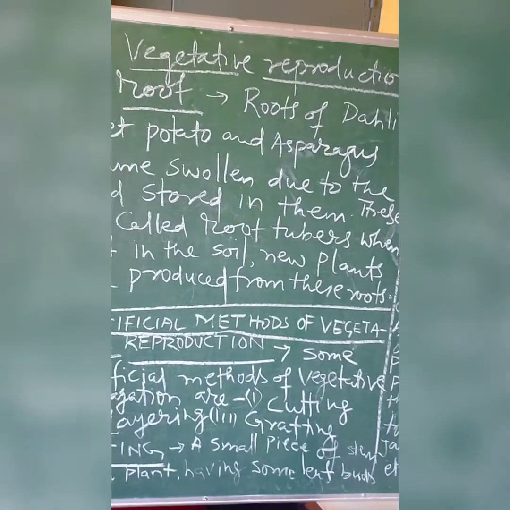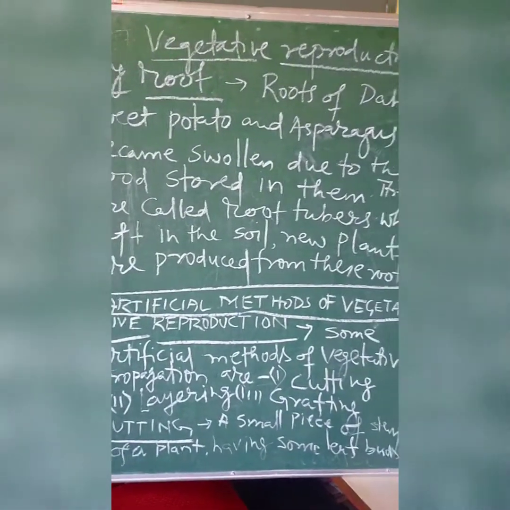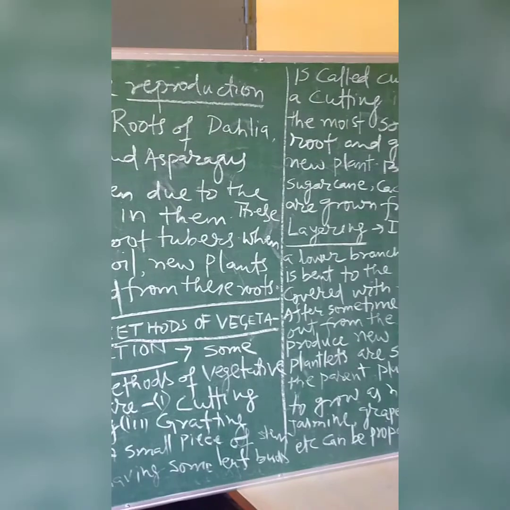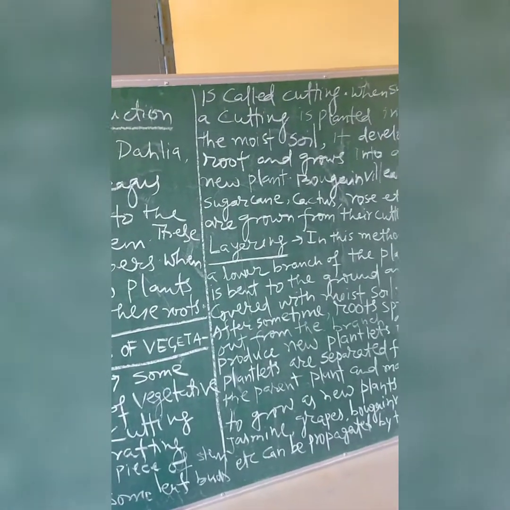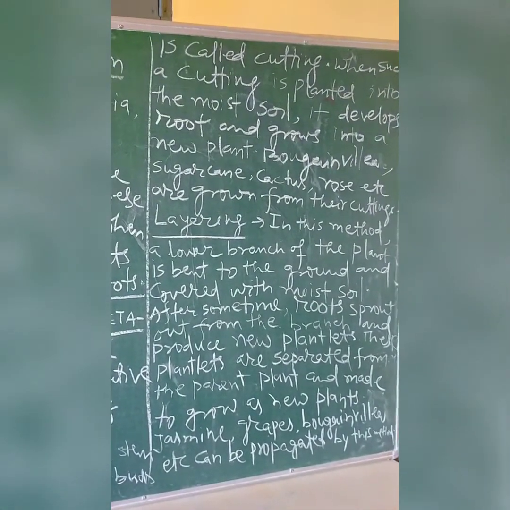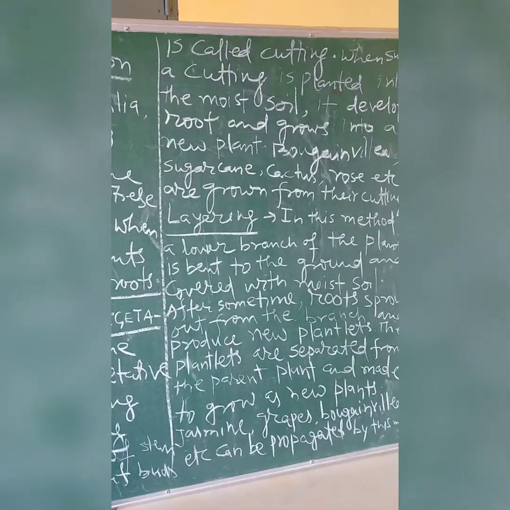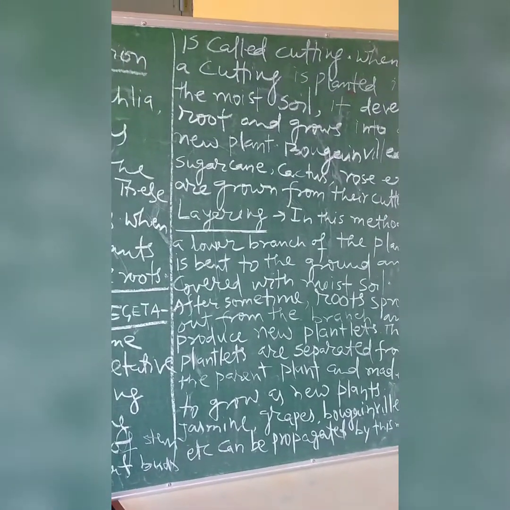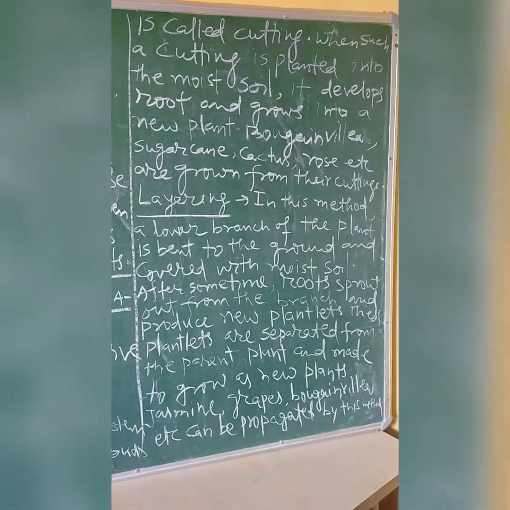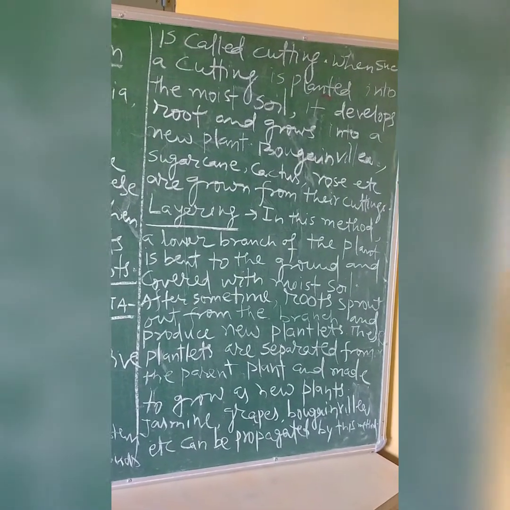Another one is grafting. In this method, a cutting of the desired plant, called the scion, is inserted into a cut in the stem or branch of a rooted plant, called the stock, of the same species. The stock and scion are tied together with a thread. The stock supplies all the necessary nutrients to the scion. This technique is very helpful in producing desired varieties of plants and fruits.